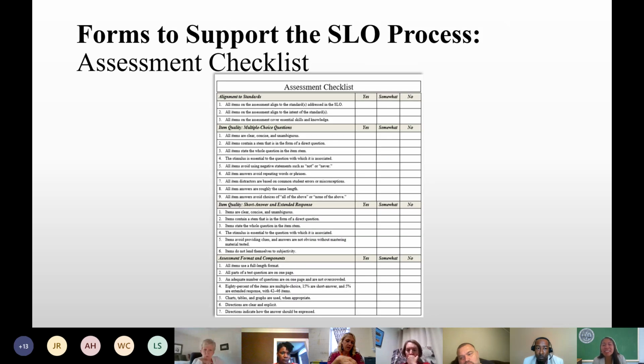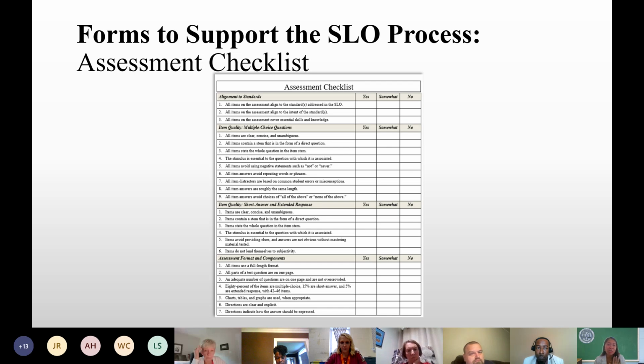All right, so this is another form. It's the assessment checklist. This is for the evaluators to use to ensure that teachers are using a quality assessment in the SLO process. Similarly to the first form that we had an overview of, this is also not required.